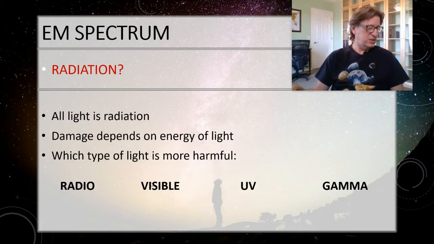So which of these types, look on your worksheet, which of these types of light then is the most harmful? Radio, visible, ultraviolet, or gamma? Pause the video and go ahead and circle it. Well, that's right. Gamma rays are going to be the most harmful because they've got the most energy.